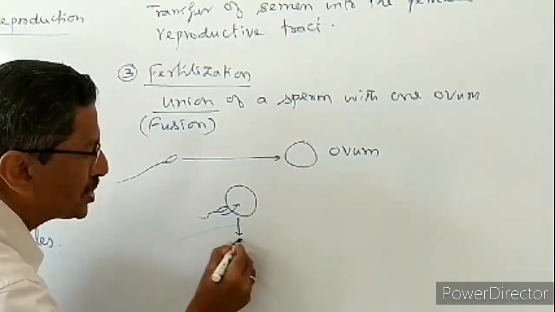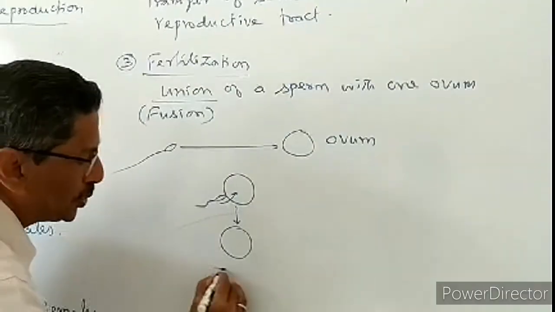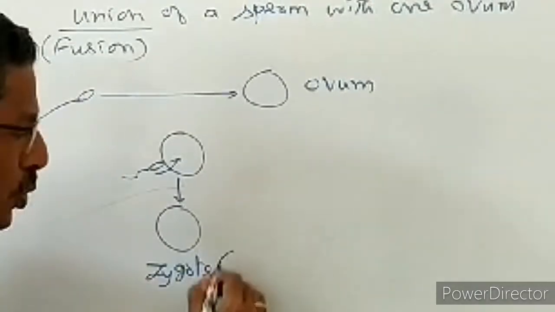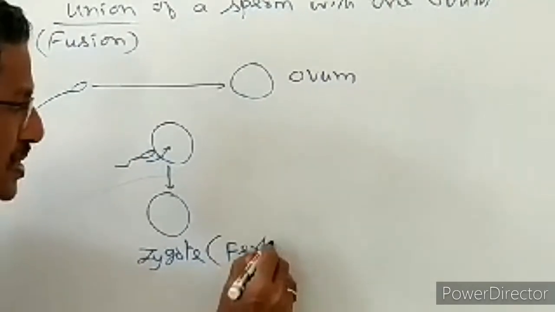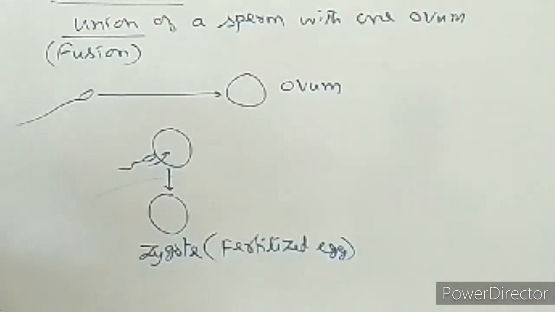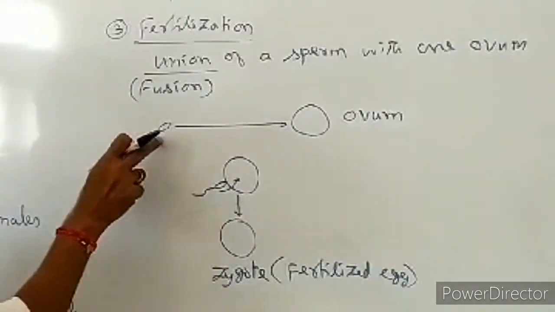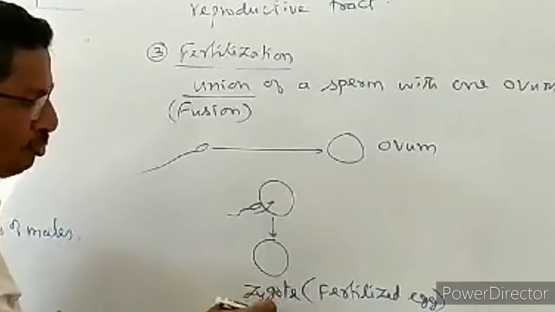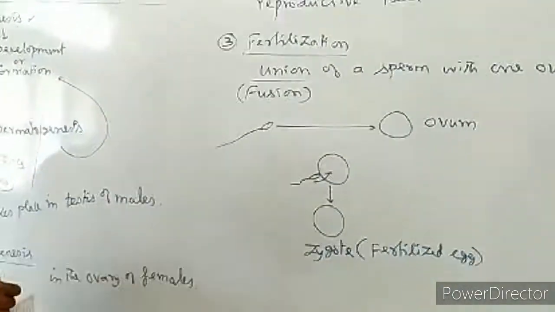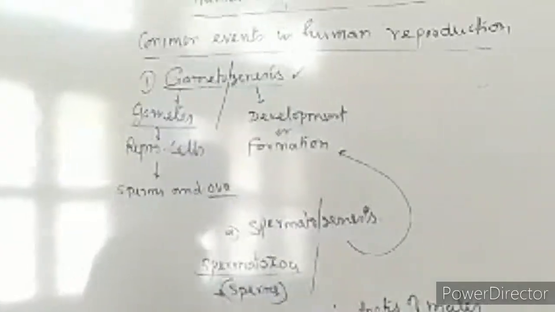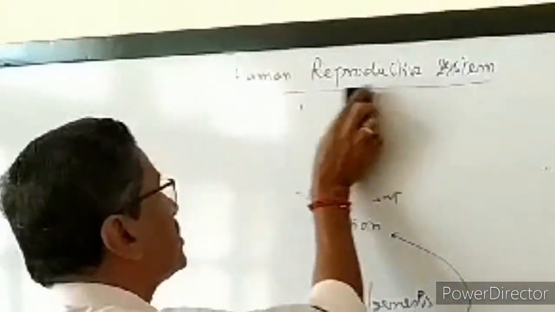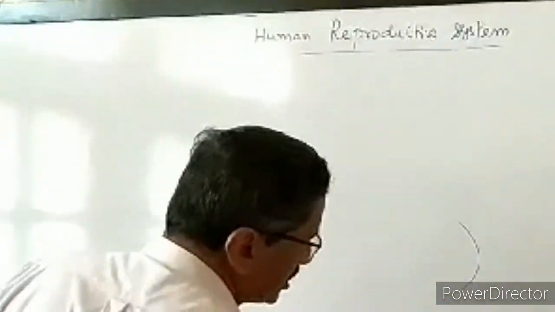As a result of which one cell is produced. The cell is called a zygote. The zygote is also called a fertilized egg. So one sperm is fusing with one ovum and forming a zygote, that is a fertilized egg. This process is called fertilization. Now the next event is going to take place in the female body. Now everything next is taking place in the female's body.